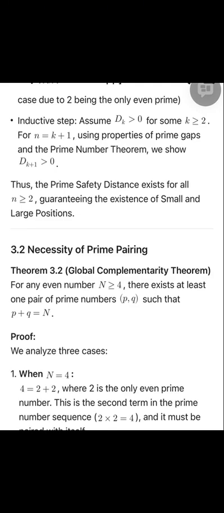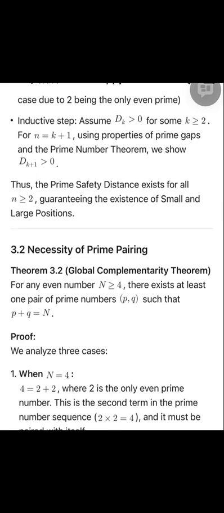4.2 Geometric interpretation of prime safety distance. Viewing the number line as a spatial container. Primes are occupied bad positions. Small and large positions are remaining good positions. Prime safety distance is the minimum guaranteed length of good positions. This spatial perspective reveals the structural patterns of prime distribution. Primes are not randomly distributed, but follow specific spatial organization principles.